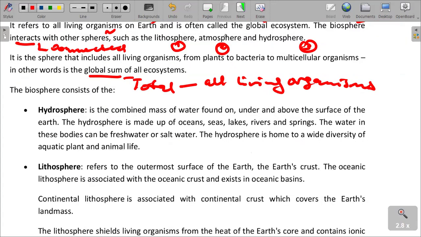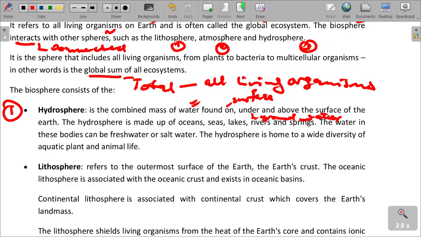The biosphere consists of, as I already said, first the hydrosphere. It is the combined mass of water found on the surface, which can be surface water, under the surface, which is groundwater, and above the surface of the earth.